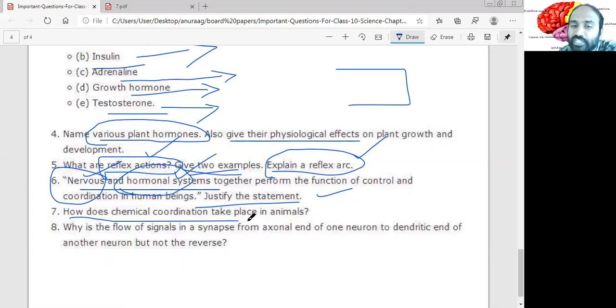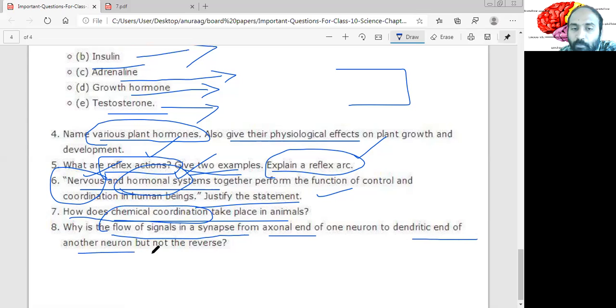How does chemical coordination take place in animals? Now, chemical coordination, I told you that's nothing but hormonal coordination. Okay, so you need to explain about the hormonal coordination. That is your glands, endocrine glands, and they secrete into the blood system and it reaches the target organ or exocrine.